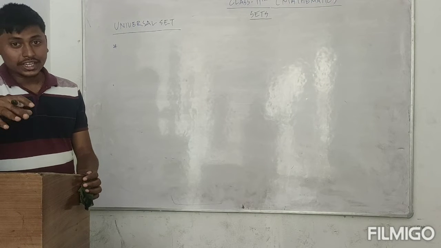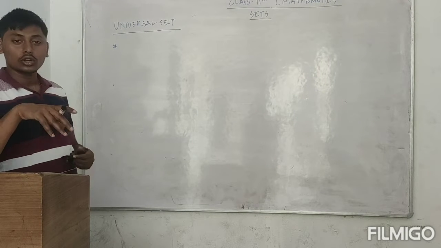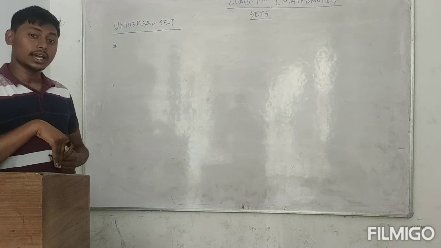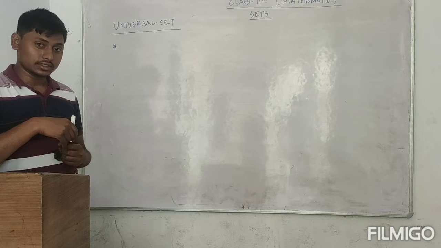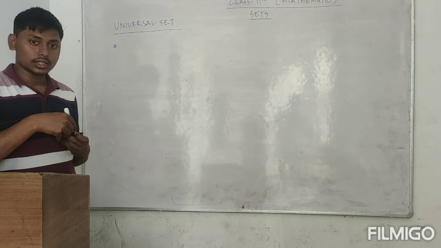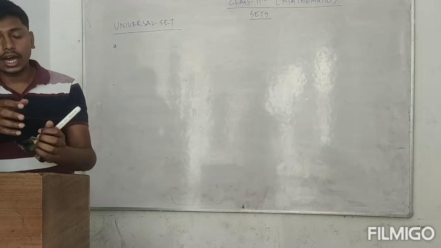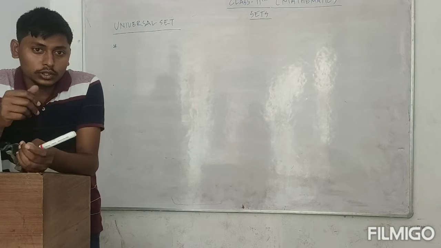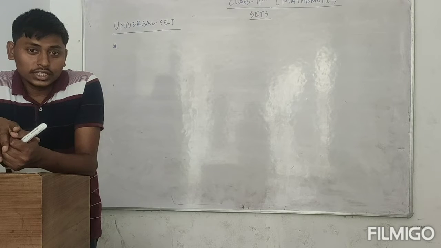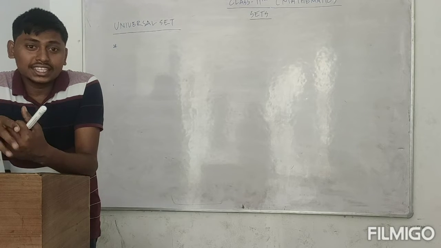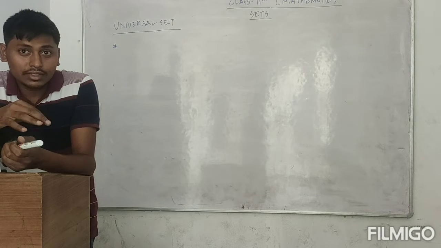We have studied the semi-closed interval, closed interval and open interval. Now we will study the universal set. What is a universal set? If you are asked to define the word universal, how do you define that? Universal means which contains everything inside it.